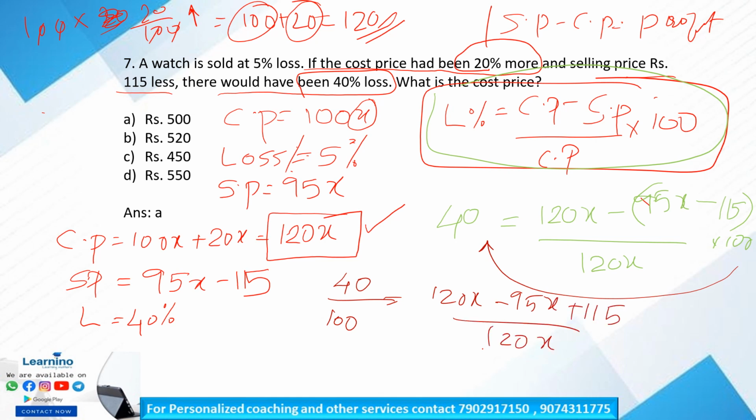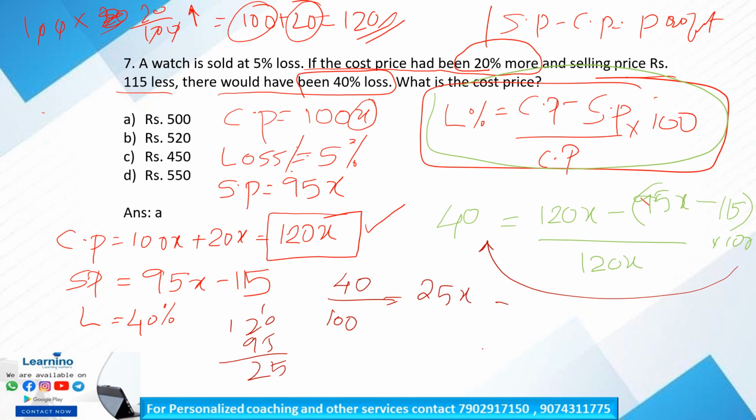Okay, so 120x minus 95x can be written as 120 minus 95 is equal to 25. So we can write this as 25x plus 115, minus becomes plus, divided by 120x.